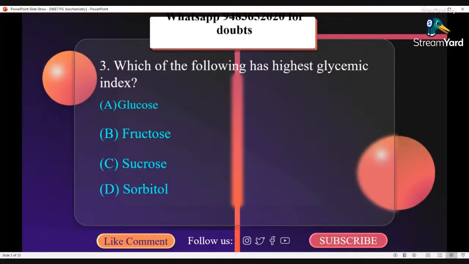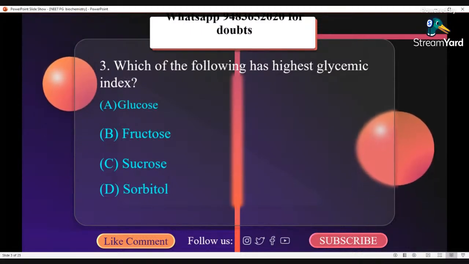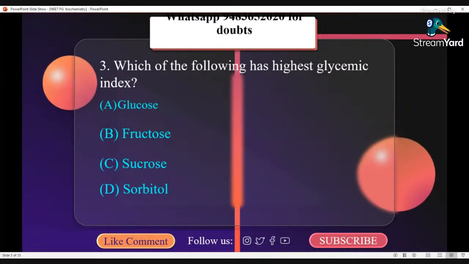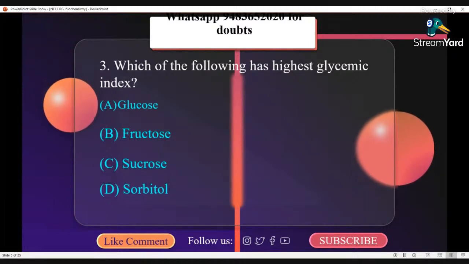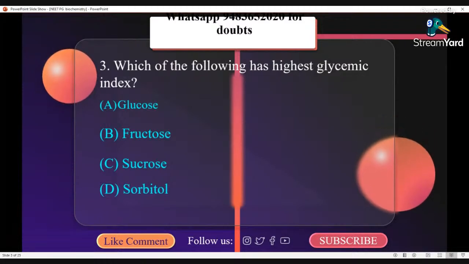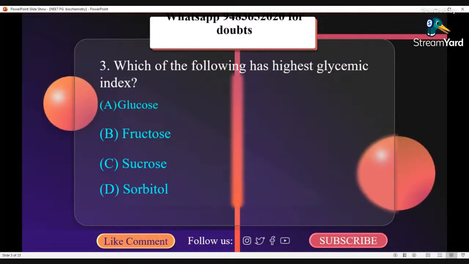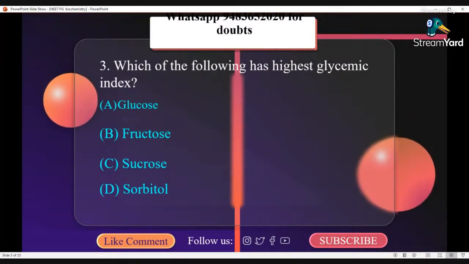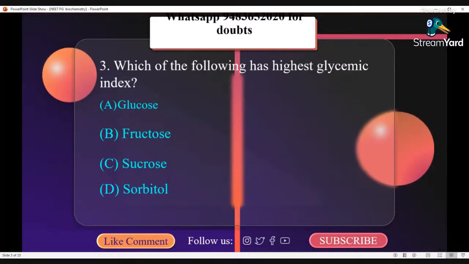The highest glycemic index is for glucose and galactose. Also lactose, maltose, trehalose, isomaltose get converted to glucose, so they also have high glycemic index. Glycemic index of fructose is less than that of glucose. Fructose and sugar alcohols have less glycemic index because they are not absorbed completely. Sucrose also has lower glycemic index than glucose as it gets split into glucose and fructose. So the correct option here is A. Glucose.